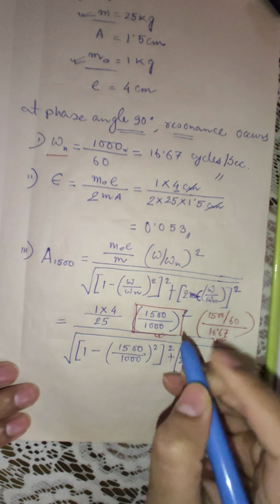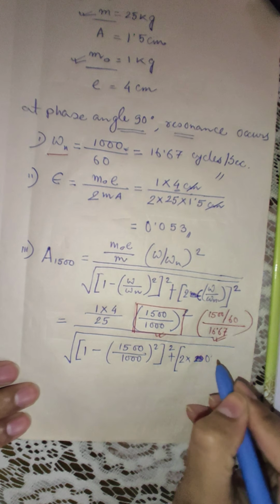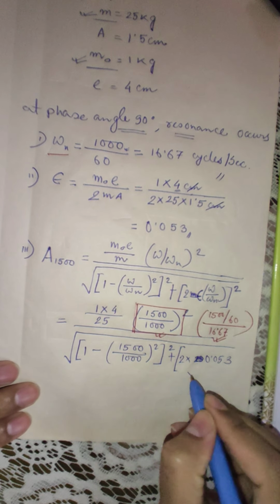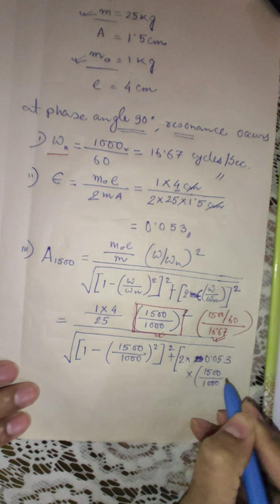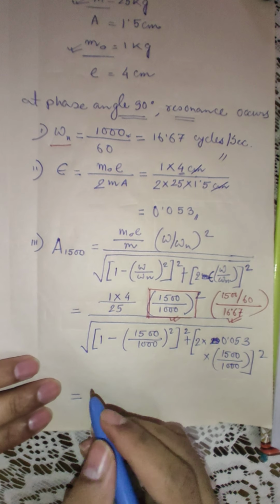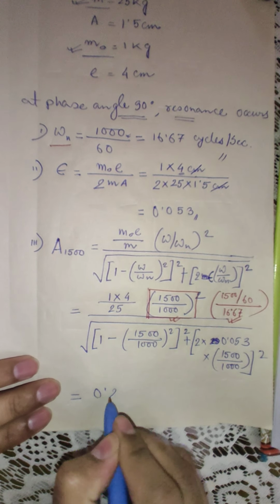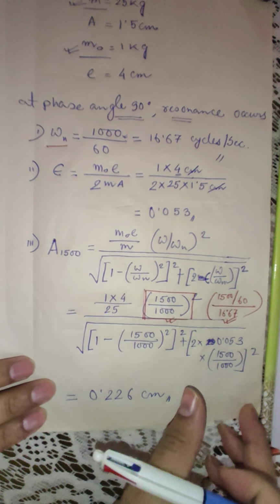Epsilon is your 0.053, into omega by omega n whole square. So this will result in a value of 0.226 centimeter. So this is the third answer of the question.